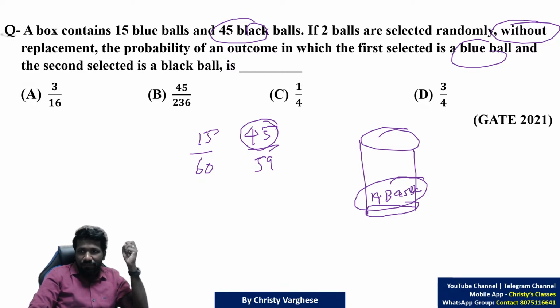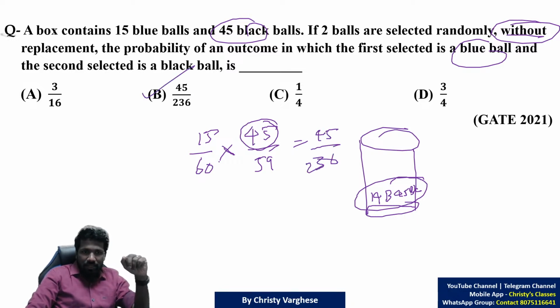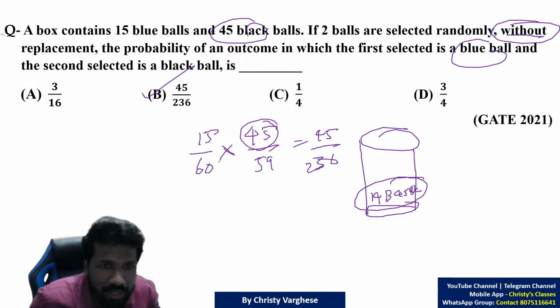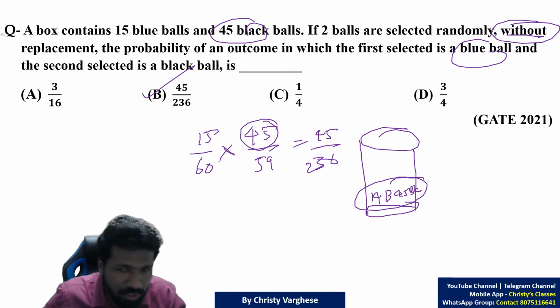60 will be correct if it is with replacement, 45 by 60. So this will be the probability. When we simplify this, we get 45 by 236, cancelling the 1 by 4. All of you clear how option B, 45 by 236, is the answer?